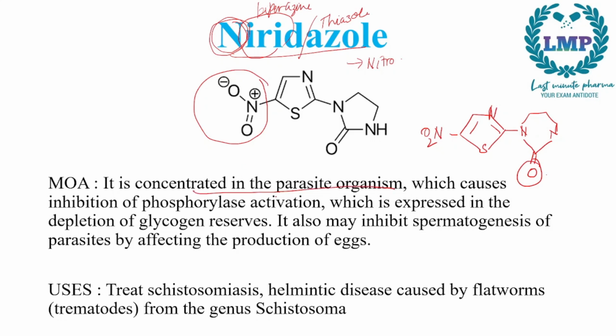The MOA. It is concentrated in the parasitic organism, which causes inhibition of phosphorylase activation, which is expressed in the form of depletion of the glycogen reserves. Now if there is no glycogen, there would be no energy. It also inhibits spermatogenesis of the parasite by affecting the production of eggs. Now it is used to treat schistosomiasis, a helminthic disease like flatworm, which is caused by schistosoma.